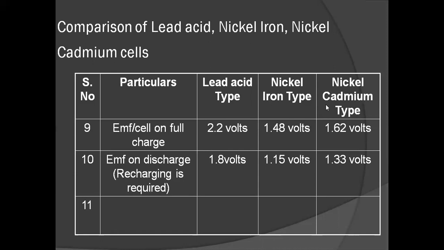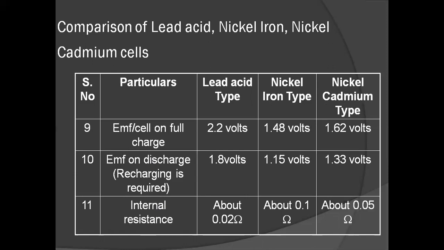Next comparison, the internal resistance. The internal resistance is measured in ohms. For lead acid batteries it is 0.02 ohms. Then for nickel iron type batteries, it is 0.1 ohm. Then for nickel cadmium type batteries, it is about 0.05 ohms. Compared to all these batteries, the internal resistance of the lead acid battery is very, very low.